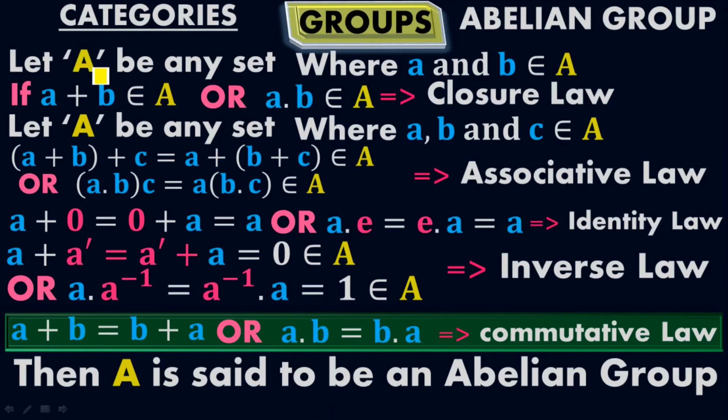Look, A satisfies the conditions of the group. For A to be a group, it satisfies these 4 laws, 1, 2, 3, 4. But when you add one extra law, which is commutative law, you can say that it comes under the subcategory of the group, which is Abelian group.